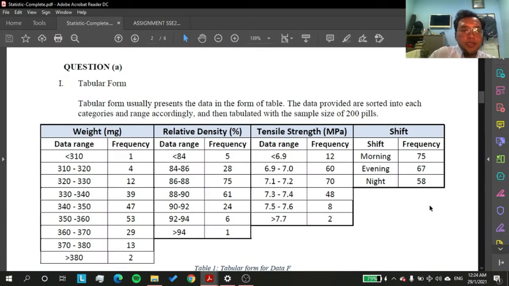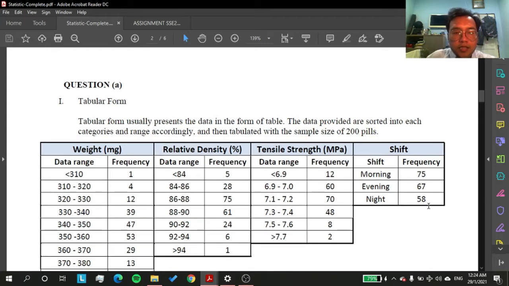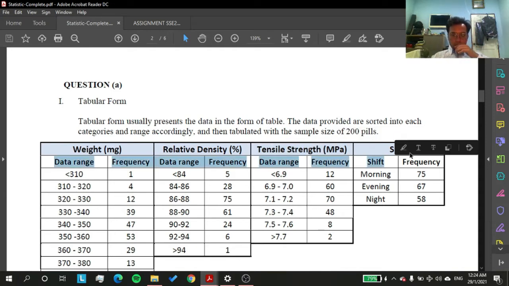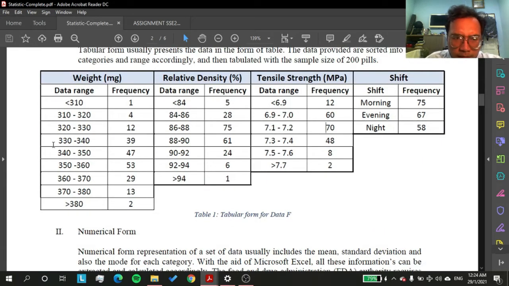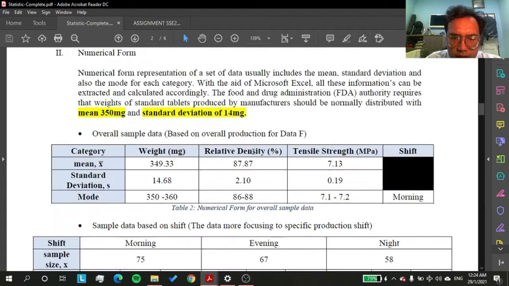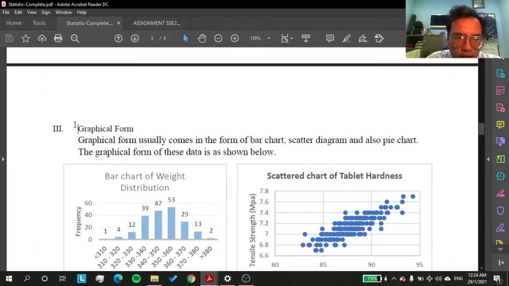We will start the presentation with my observation and summarization about the data F. As we know, the parameters that we observe from the production were the weight in milligram, relative density in percentage, tensile strength in megapascal, and production shift. For each category, they have their own data range and frequency. We will get a much clearer picture of this data pattern in graphical format.